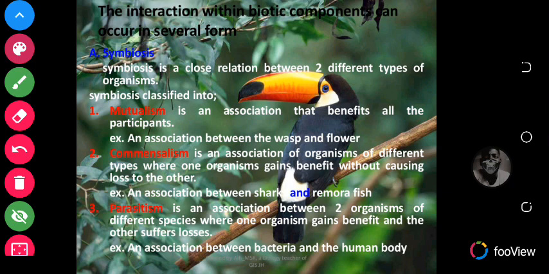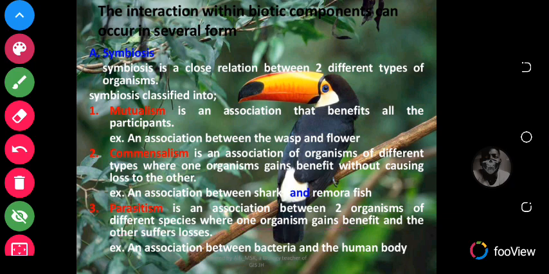Okay. And then parasitism is the association between two organisms of different species where one organism gains benefit and the other suffers a loss. So this is also an example where you realize that there are two friends, one person gains, and as he gains, he is causing harm to the other, and that is what we call parasitism. Parasitism is a negative type of association.